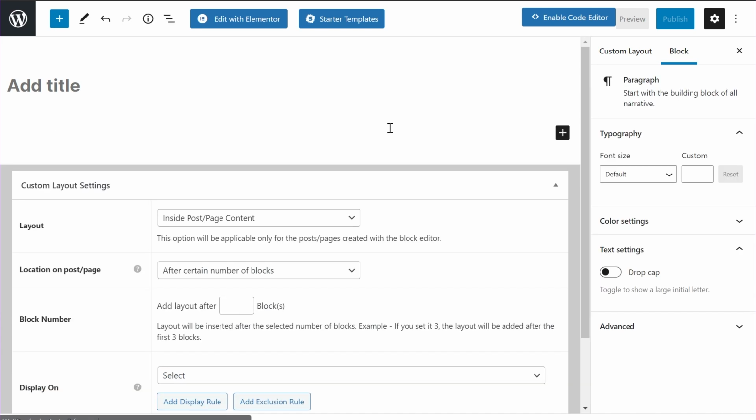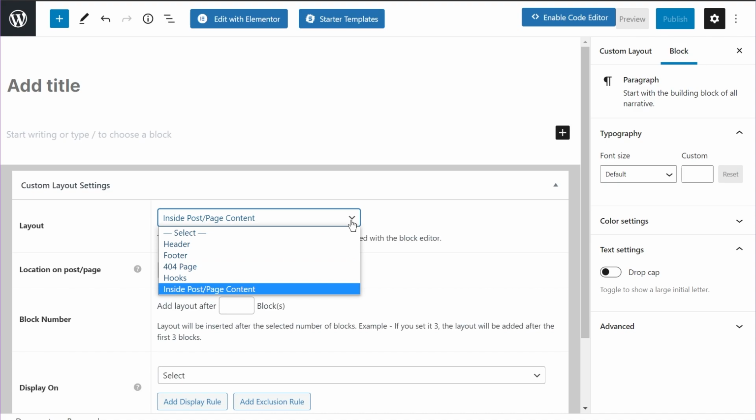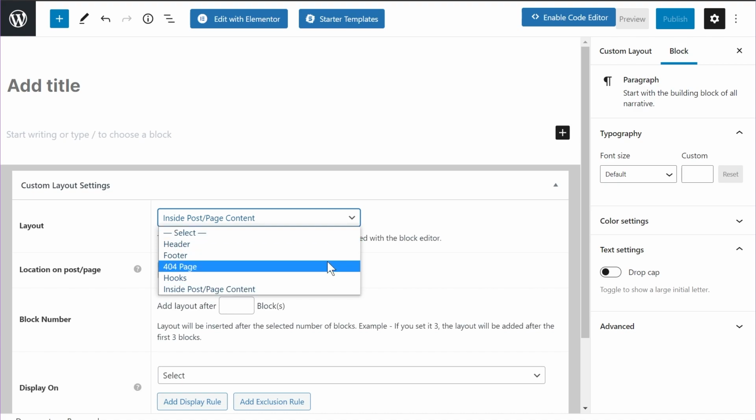Well, as you can see, I made some changes on the page. Well, in fact, I just chose the layout option. And previously, if you are familiar with custom layouts, we had the option of creating custom layouts and embedding them on headers, footers, 404 pages, and also hooks. And this is the new feature. Now you have the ability to add custom layouts inside pages and posts content. This is a powerful feature.